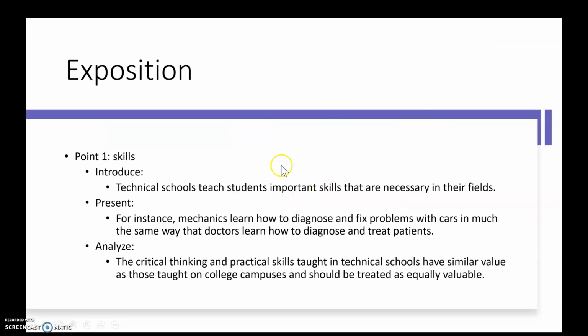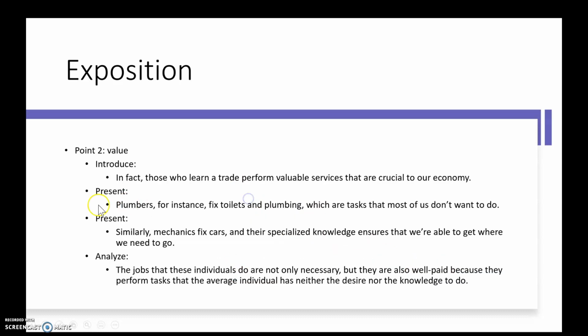So then for point 1, I'm going to talk about the skills. So I'm going to start by introducing my point. Technical schools teach skills, important skills that are necessary in their fields. Then I'm going to present my evidence. For instance, mechanics learn how to diagnose and fix problems with cars in much the same way that doctors learn how to diagnose and treat patients. And then I'm going to explain why that evidence is important to my point. The critical thinking and practical skills taught in technical schools have similar value as those taught on college campuses and should be treated as equally valuable.